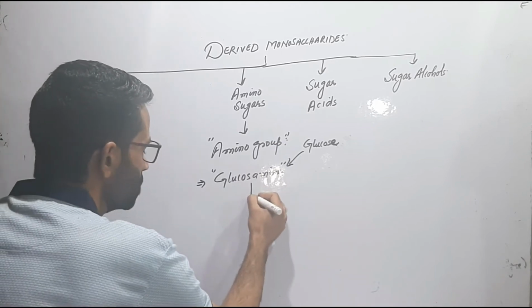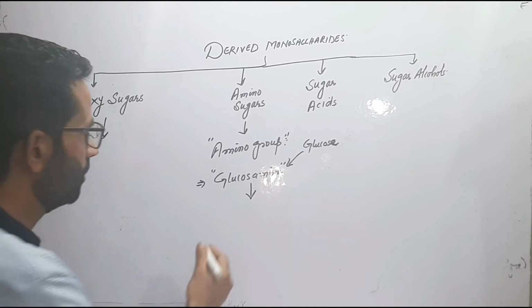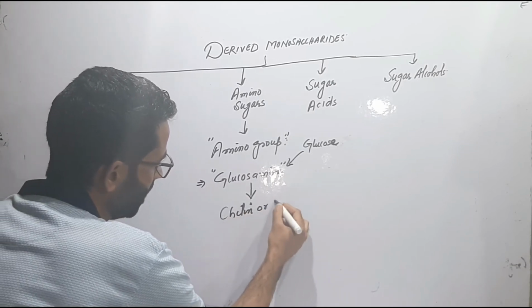और इस ग्लूकोज अमाइन is an important, it is a building block of the chitin or fungal cellulose.